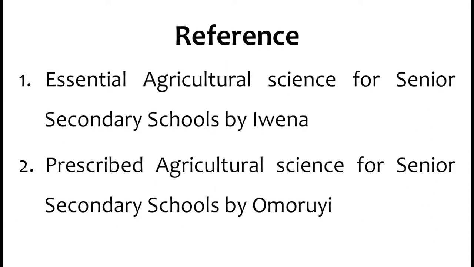For further inquiries, you can consult the following textbooks. Number 1, Essential Agricultural Science for Senior Secondary School by Iwena. Number 2, Prescribed Agricultural Science for Senior Secondary School by Omoroi.